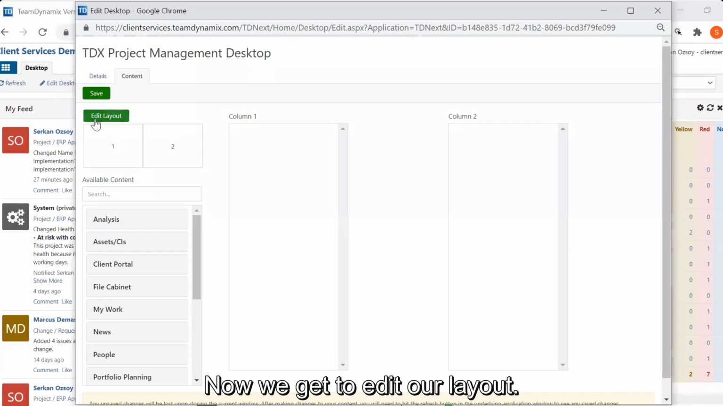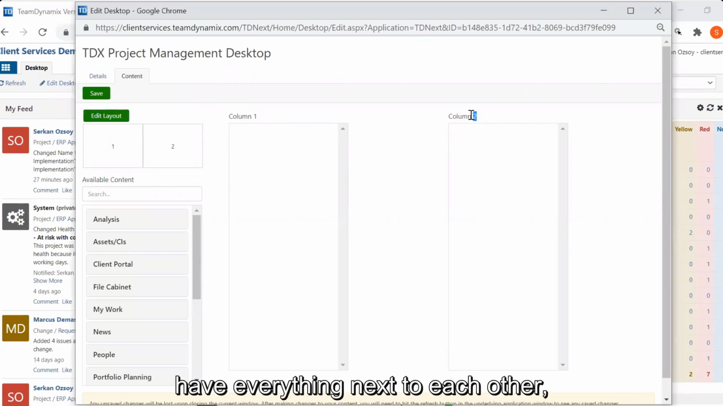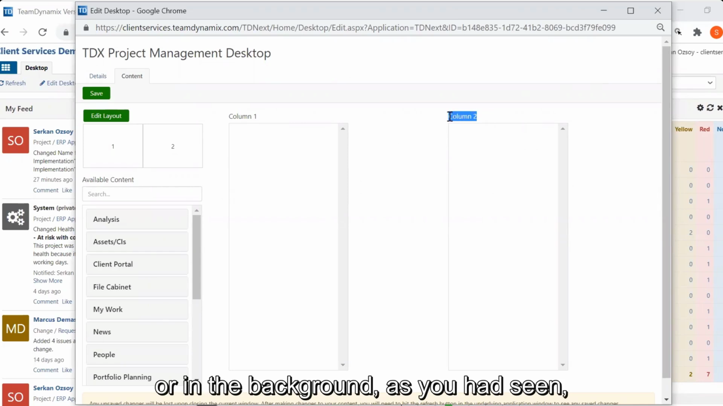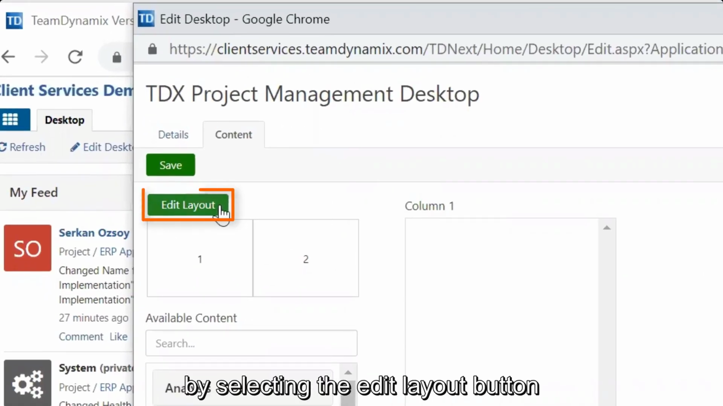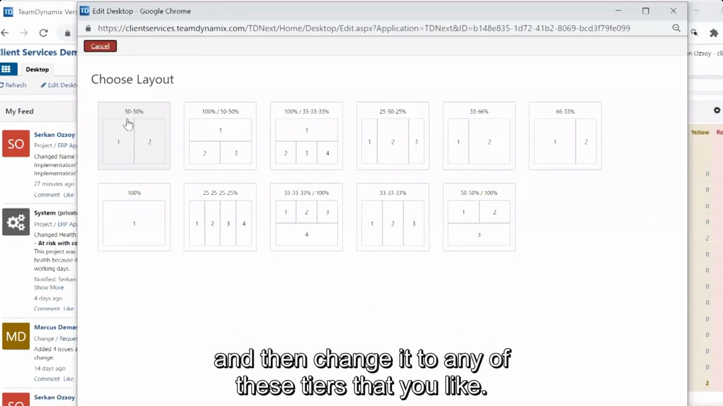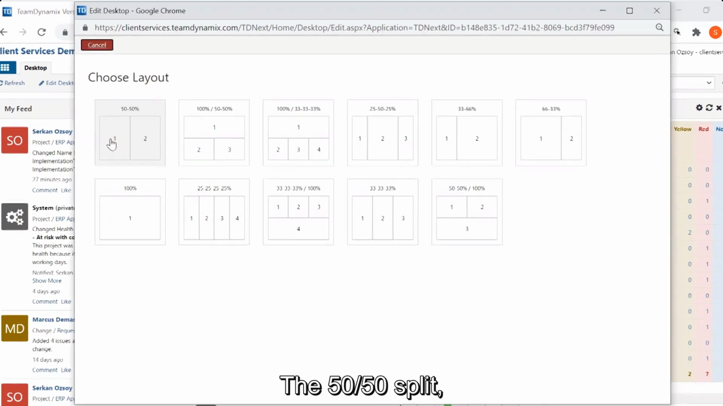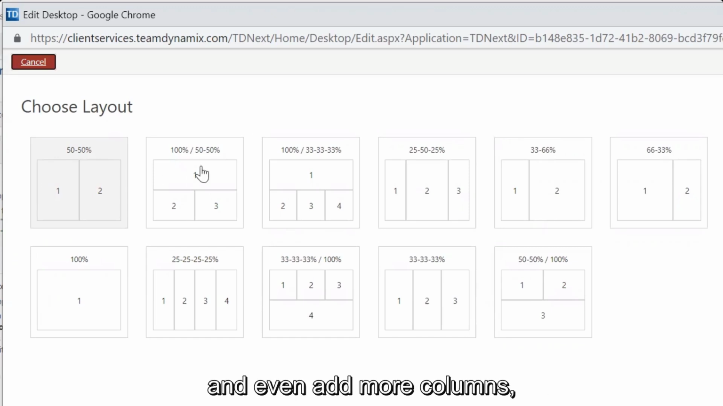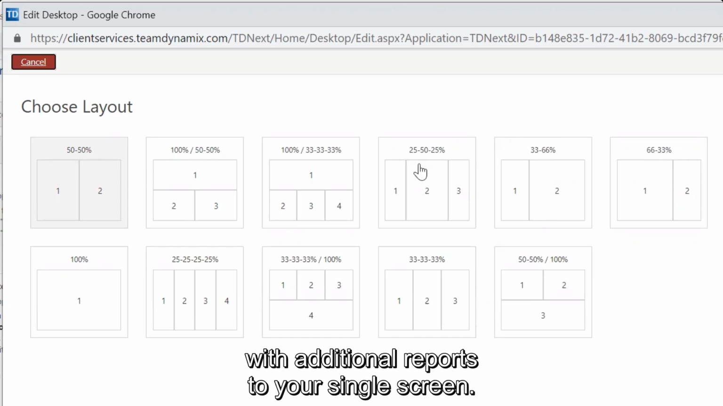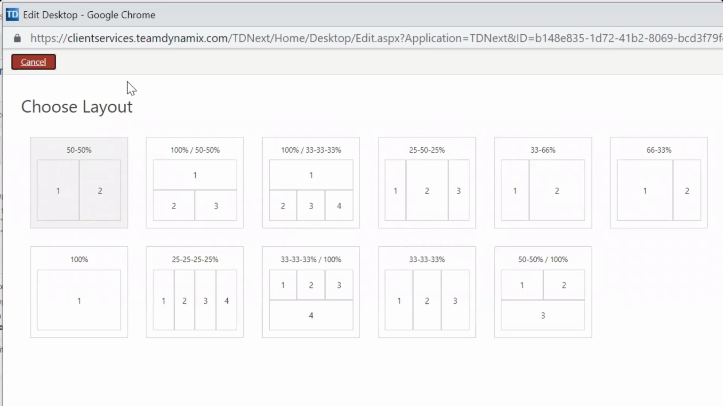Now we get to edit our layout. Do we want to keep it in a two-tier column, have everything next to each other, or in the background, as you have seen, I had a four-tiered column. You can always edit your layout by selecting the Edit Layout button, and then change it to any of these tiers that you like. In particular, the 50-50 split is a pretty good one to get started. You can certainly further elaborate and even add more columns with additional reports to your single screen. I usually prefer the 50-50 split, so I'm just going to leave it as is.